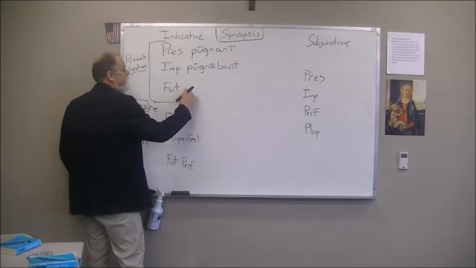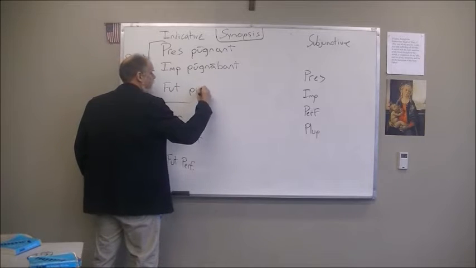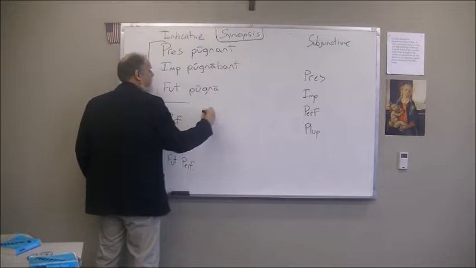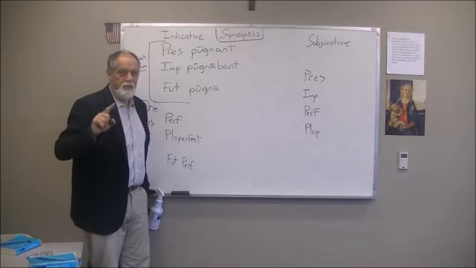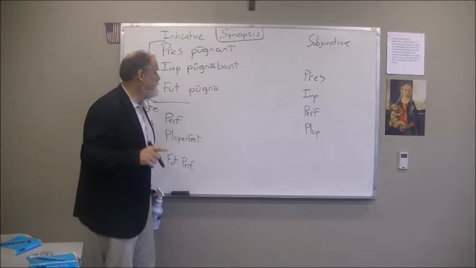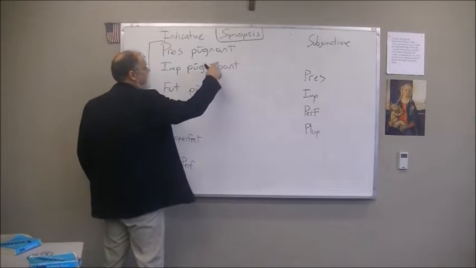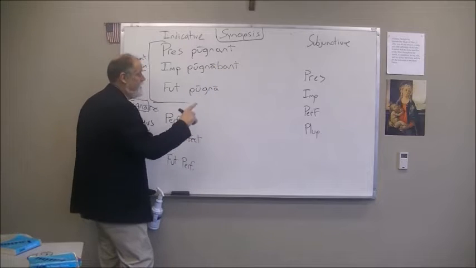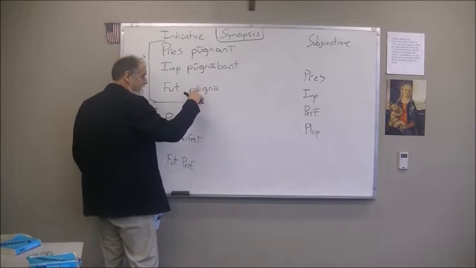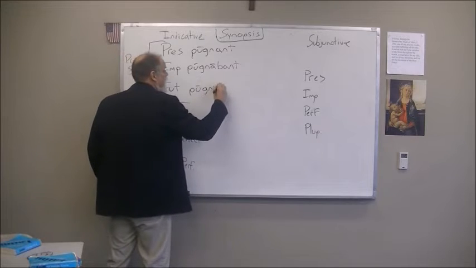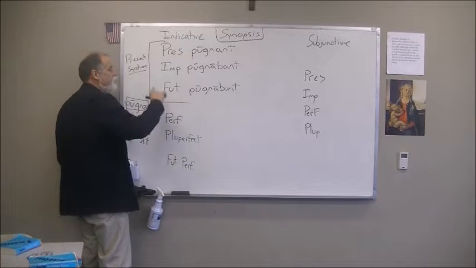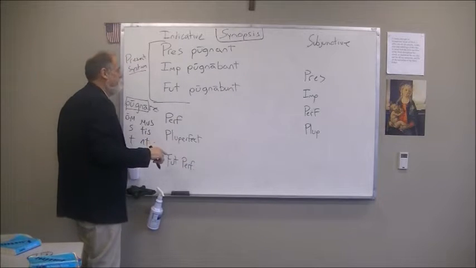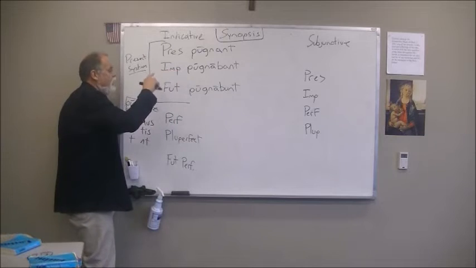All right? Then we have the future, and we have a different one here. This one can be tricky, right? But we have pugna again, and then we're going to add another tense sign, but this is the one that goes bo, bis, bit, bimus, bitis, bunt. And since we're using the bi, that is your standard future tense sign, but in the third person plural it changes to bu, and so you have bunt. All right, pugnabunt. All right, so those are our present system forms: pugnant, pugnabant, and pugnabunt.